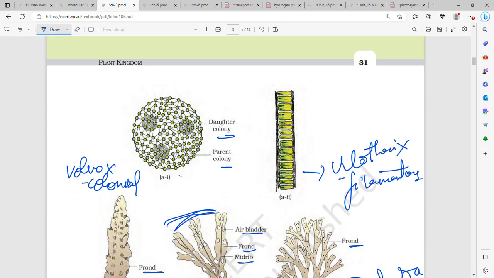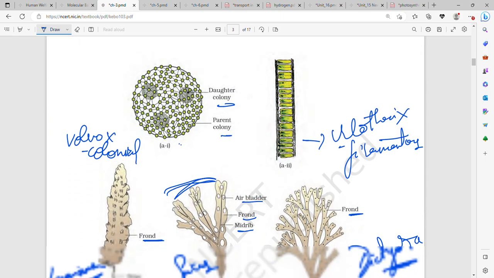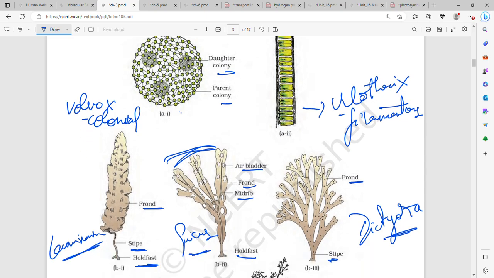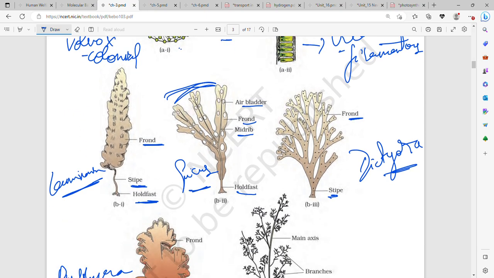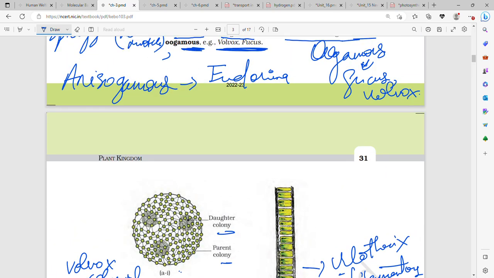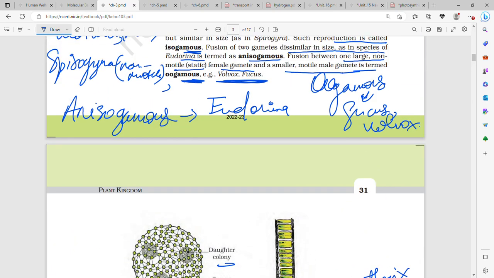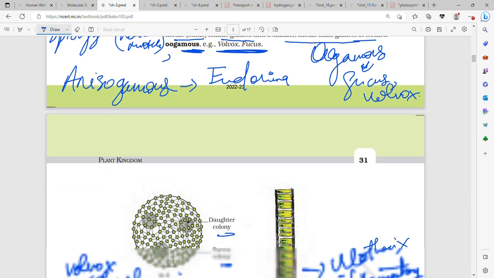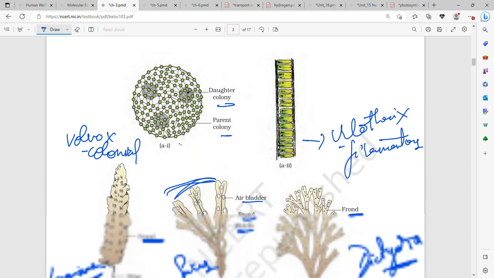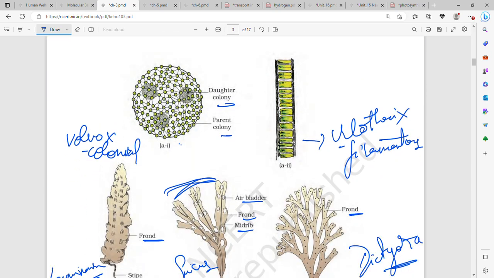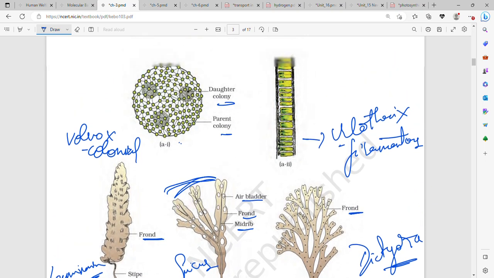Then this example over here is of Volvox, which is colonial. This is the example of Ulothrix, which is filamentous, from green algae. Then from brown algae, the first one, the single leaf type, is Laminaria. The second one is Fucus. Fucus is a brown algae. And the third one is Dictyota.